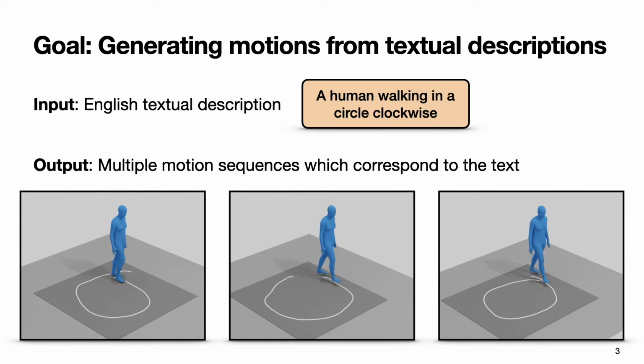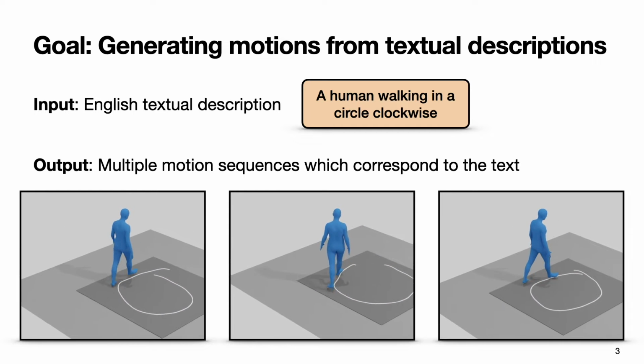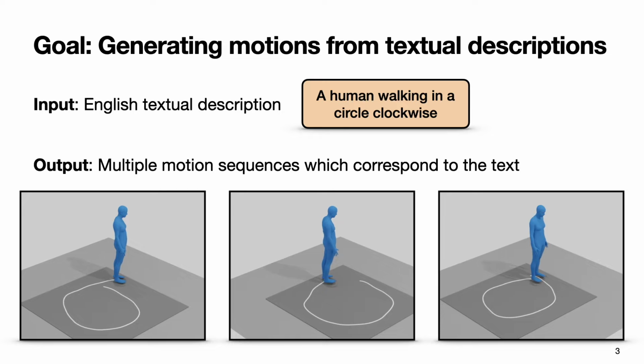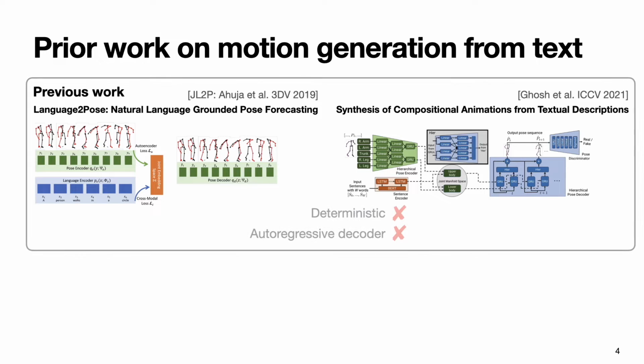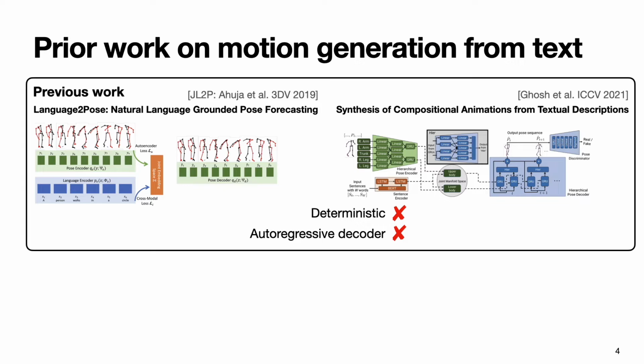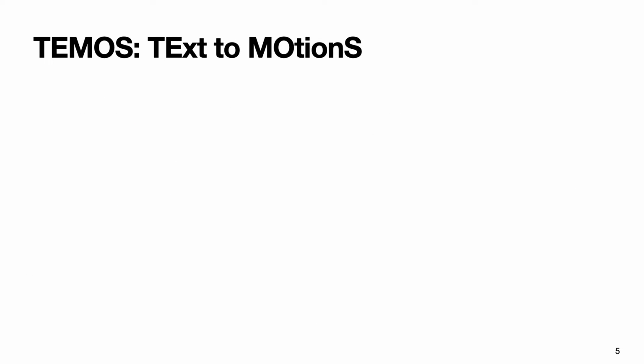Besides the skeleton representation, our proposed framework is also compatible with the SMPL body model. Previous work in text conditioned motion generation includes Language2Pose and the work of Ghosh et al. They both use an autoregressive decoder in a deterministic fashion, together with complex training strategies. In our work, we simplify both the architecture and the training, while probabilistically generating multiple plausible motions with a non-autoregressive architecture. Here's how our proposed model TEMOS works.